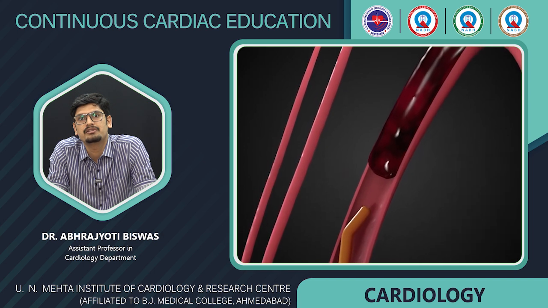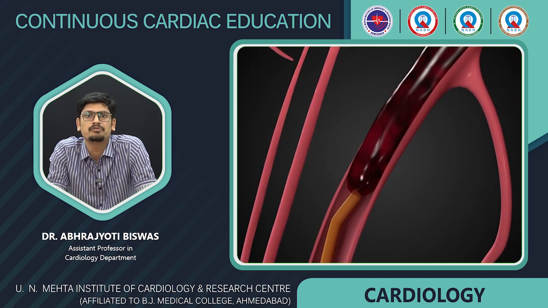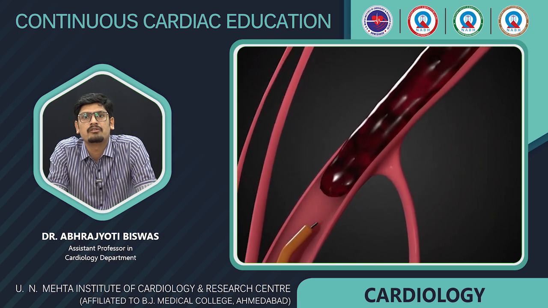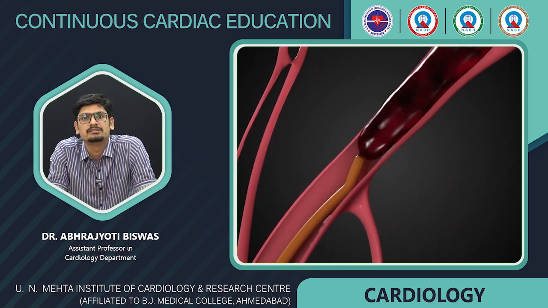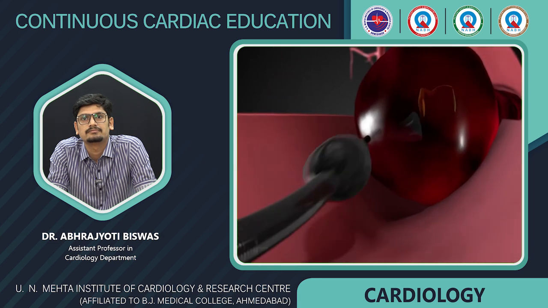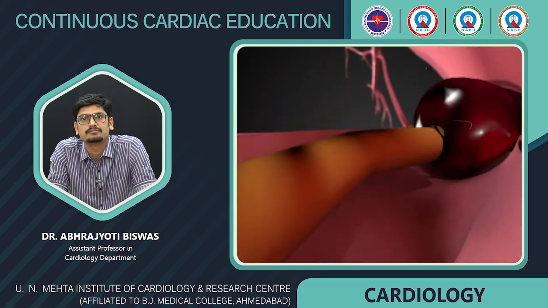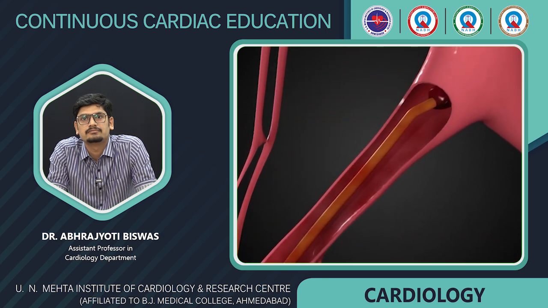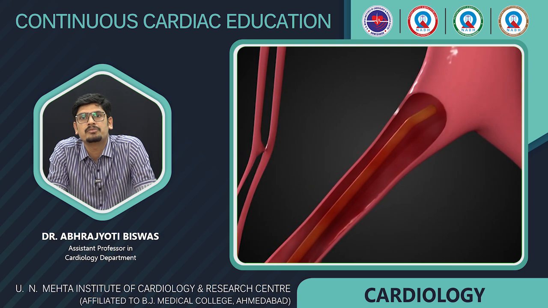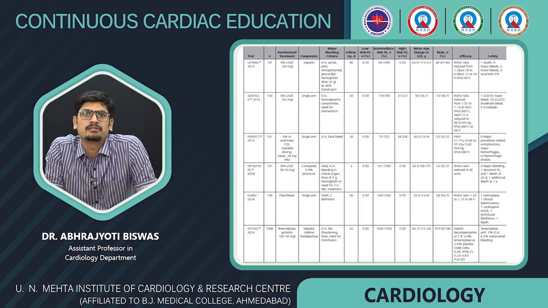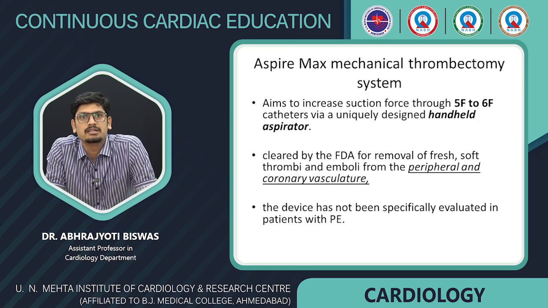So simultaneously we are using thrombus maceration and continuous aspiration to suck in the thrombus into our catheter. So once the thrombus has been aspirated, the flow can be established. This is a tabular representation of the several trials that I've already discussed.